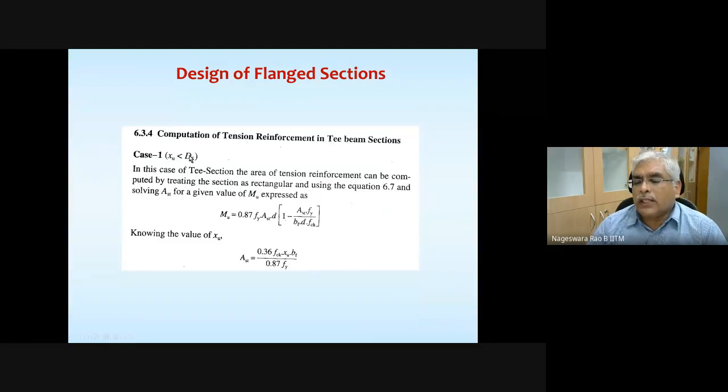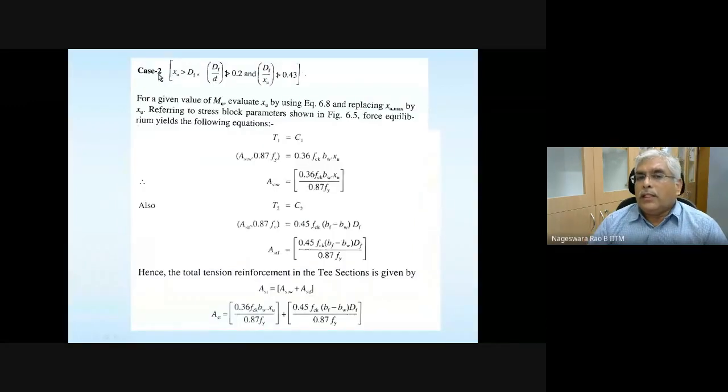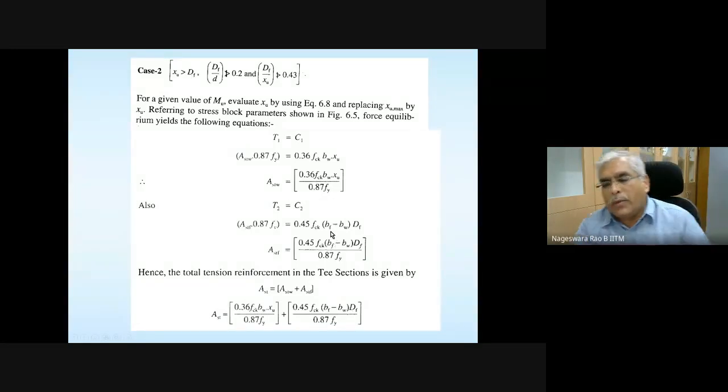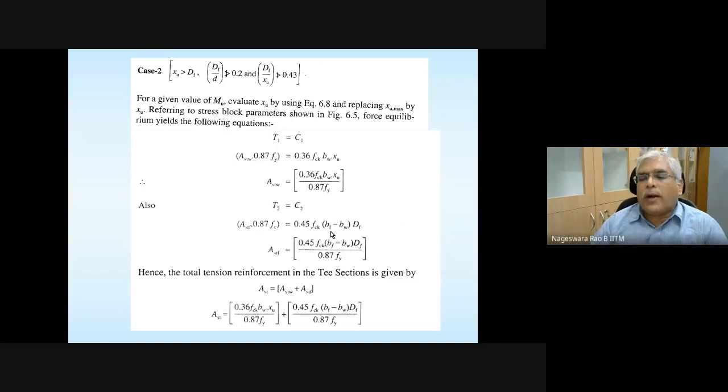So first thing is you need to check whether XU is less than capital DF or not. And if XU is greater than capital DF, you know the relations. I told you the moment of resistance comprises two parts. We are going to separate those two parts and find the area of steel for the two parts separately. If XU is greater than DF and if both these conditions are satisfied, we can assume that the flange is going to be uniformly stressed at 0.447 FCK.